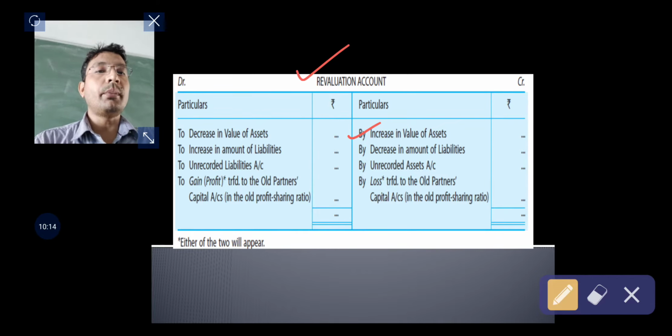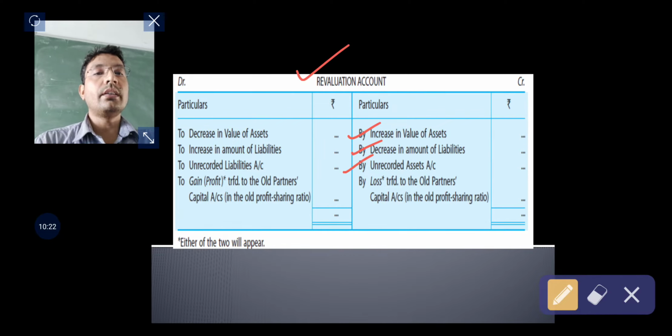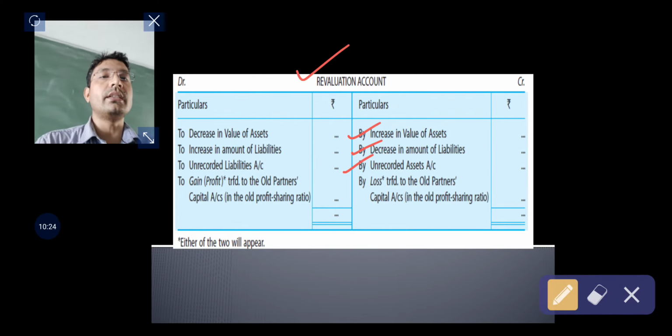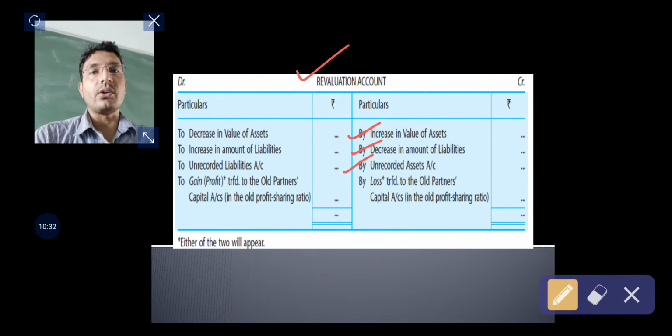A decrease in the amount of a liability will also appear on the credit side, because it is also a gain for the firm. Unrecorded assets recorded is nothing but a gain for the firm, therefore the posting of that unrecorded asset journal entry will appear on the credit side of the revaluation account.